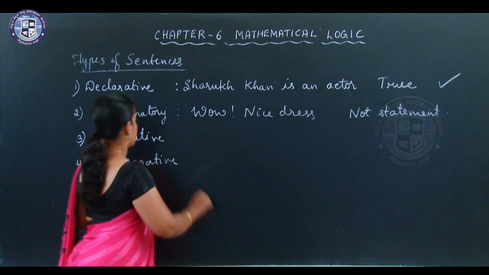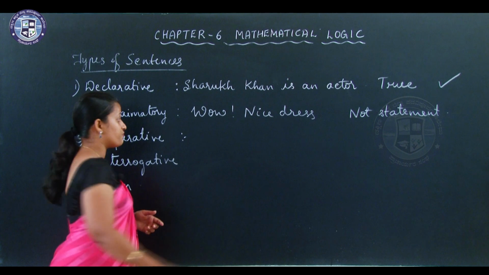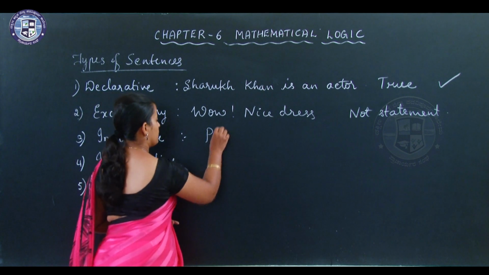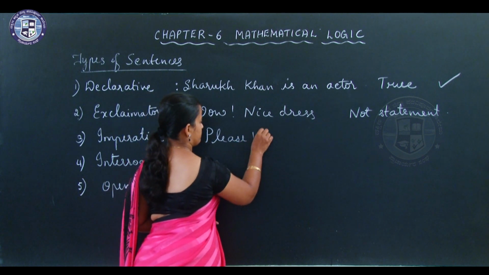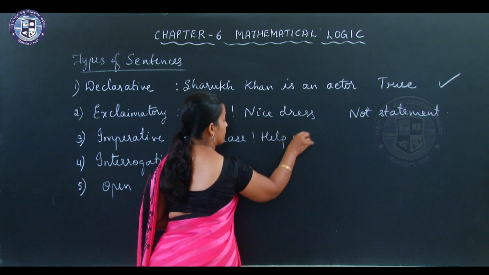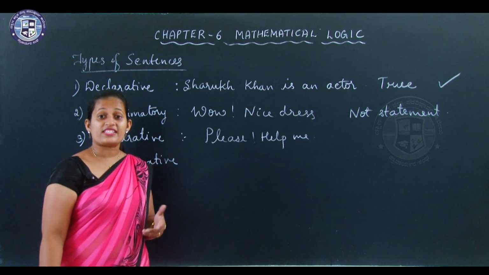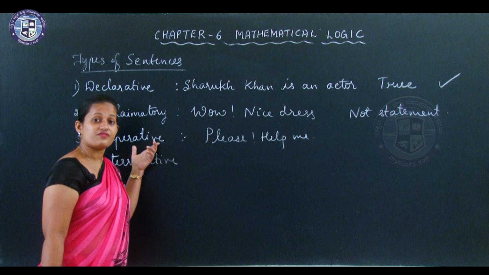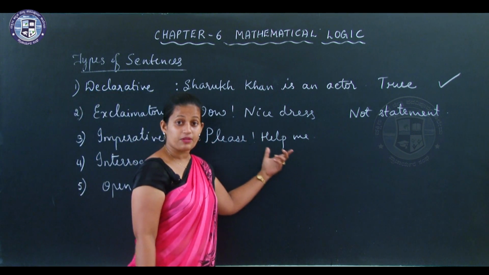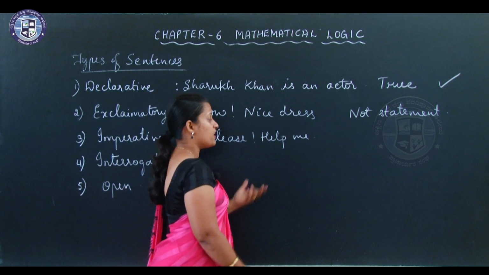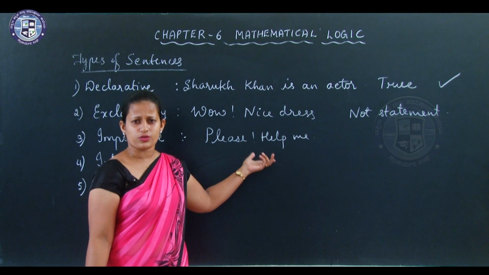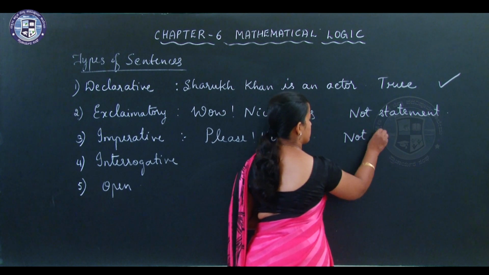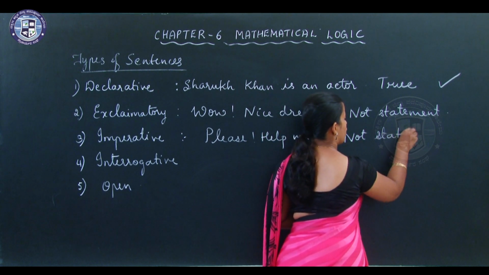Coming to the next type, imperative. Imperative means requesting, commanding, ordering, all those. Please help me, it's a request. Or if I say, get out of my class, that is an order. All such sentences are imperative sentences. You can't talk about its truthfulness or falseness. So it is not a statement.